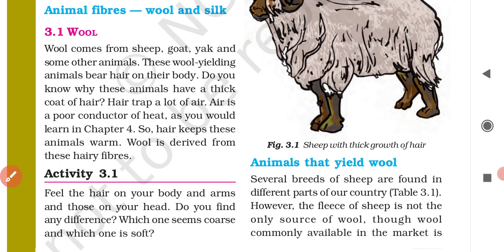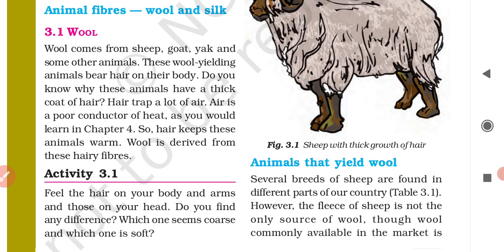So as we have discussed, wool comes from where? Sheep, goat, yak, etc. Many other animals are also there which we will discuss in this chapter only. Now, from where do we get this wool? From the body of sheep, right? But which part?